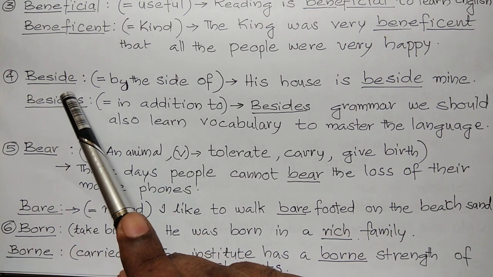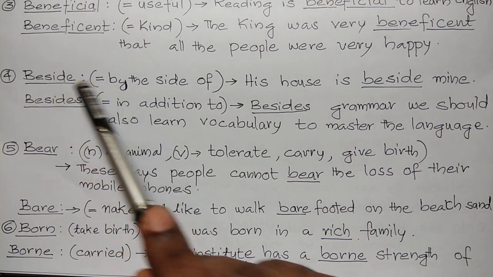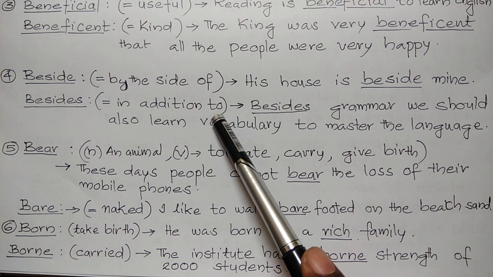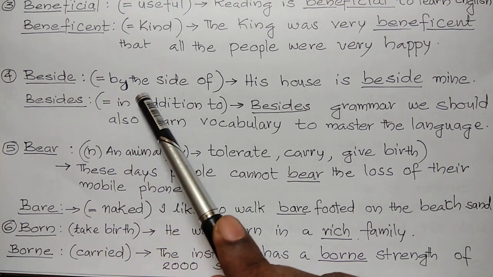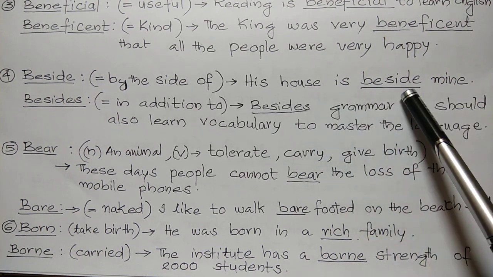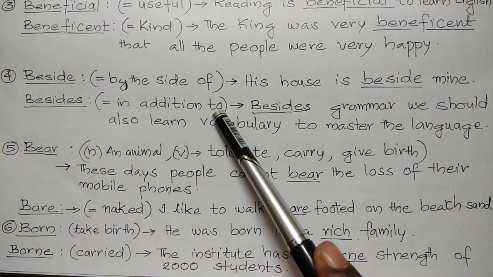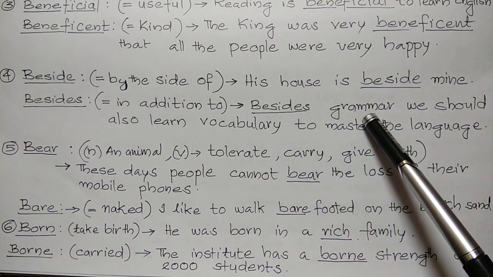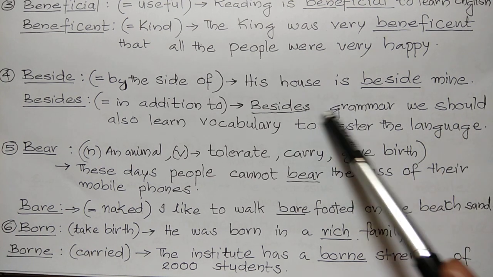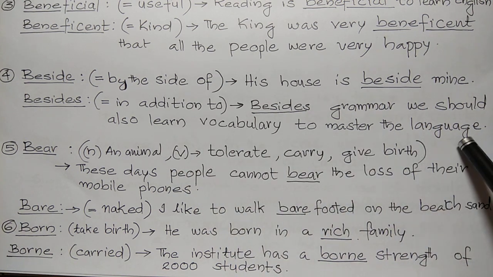Fourth one, beside, besides. Only the difference of an S. First one, beside, by the side of. Besides, in addition to. First one, beside, by the side of. His house is beside mine. That means his house is beside, by the side of my house. Besides means in addition to. Besides grammar, we should also learn vocabulary to master the language. So in addition to grammar, that is besides grammar, we should also learn vocabulary to master the language.